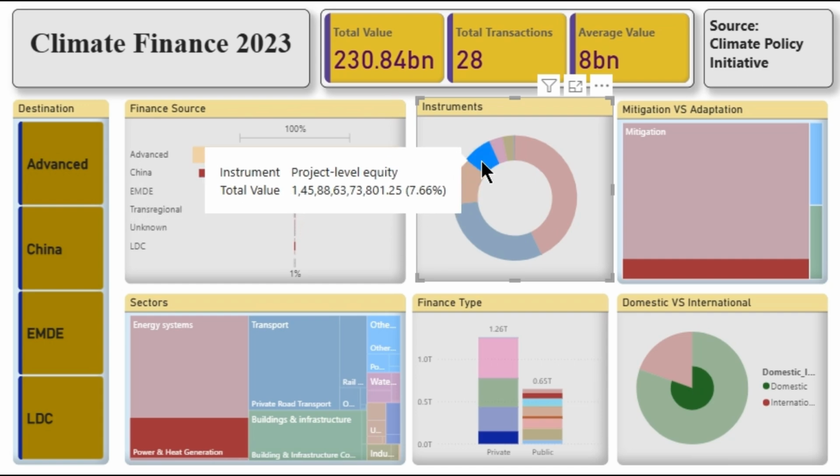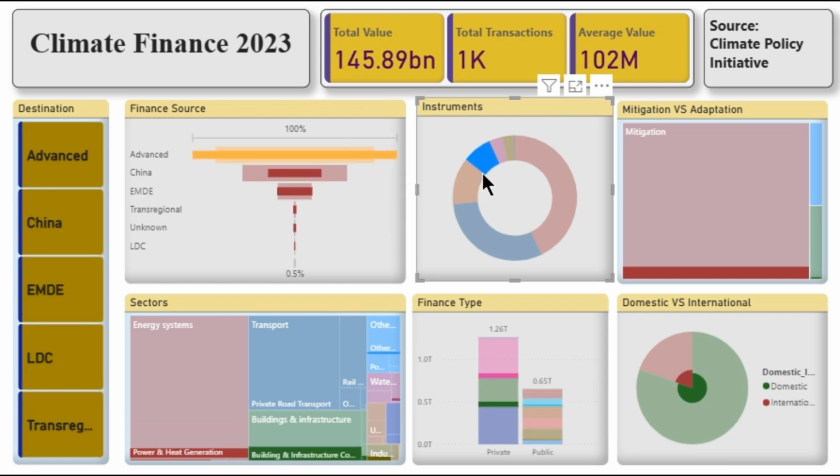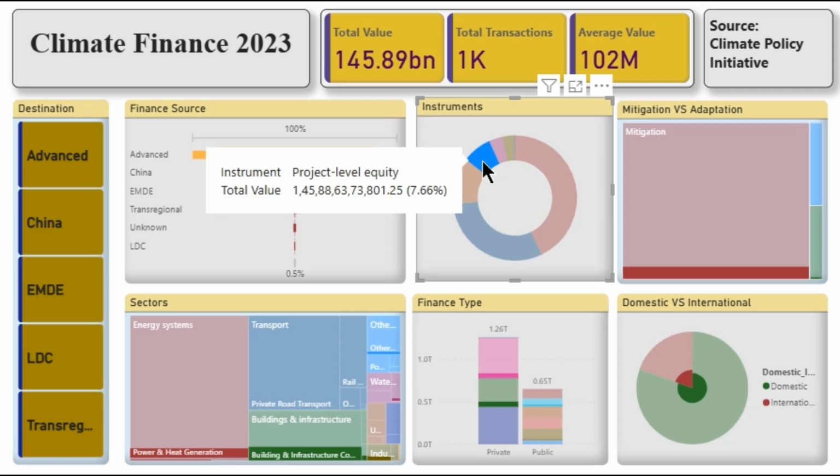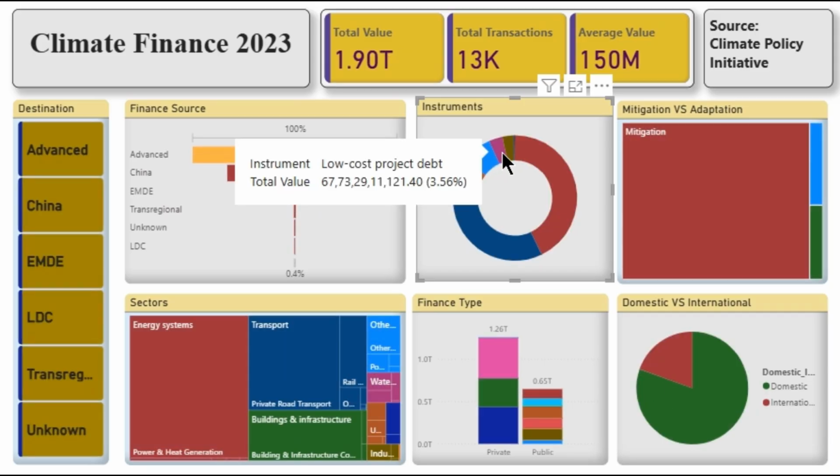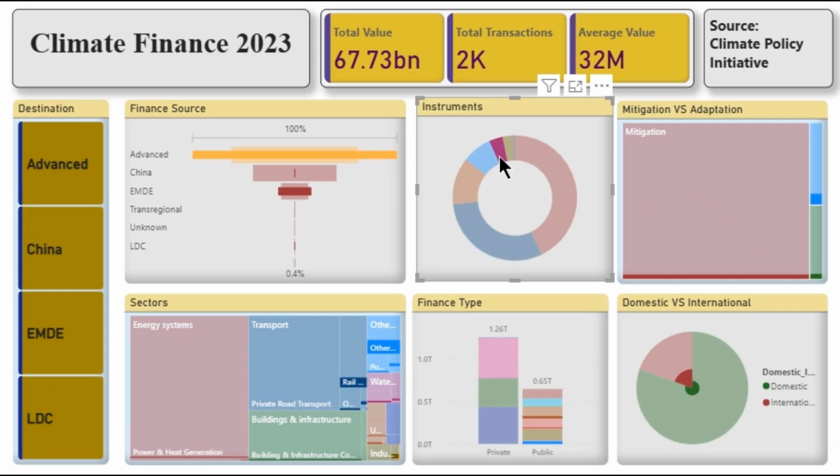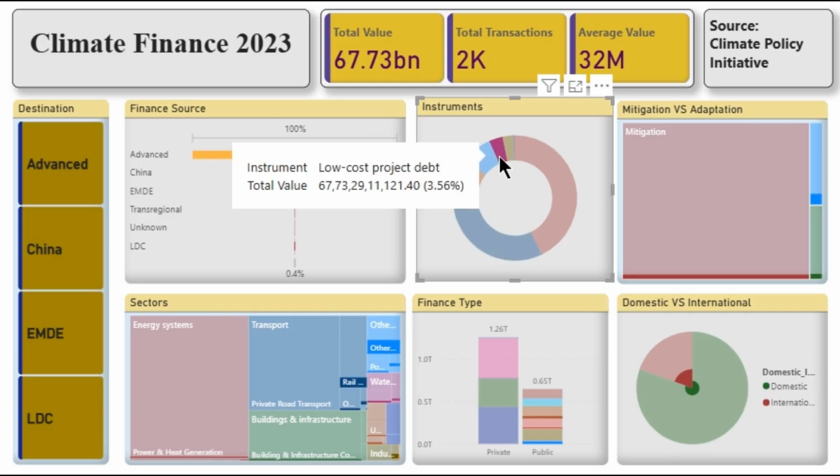Project level equity was $146 billion. This is when investors, including private equity funds or strategic partners, take ownership stakes in specific climate projects. It's common in renewable energy and infrastructure development projects. Low-cost project debt accounted for about $68 billion. Unlike market rate loans, this is concessional lending, often provided by development banks or climate funds. It helps make projects viable in regions where commercial rates would be expensive.